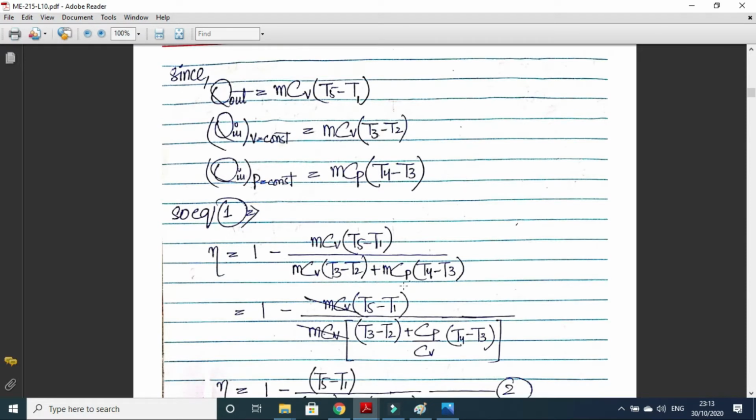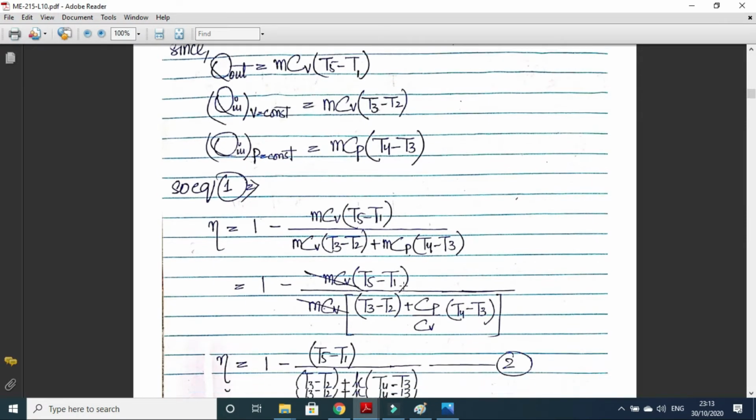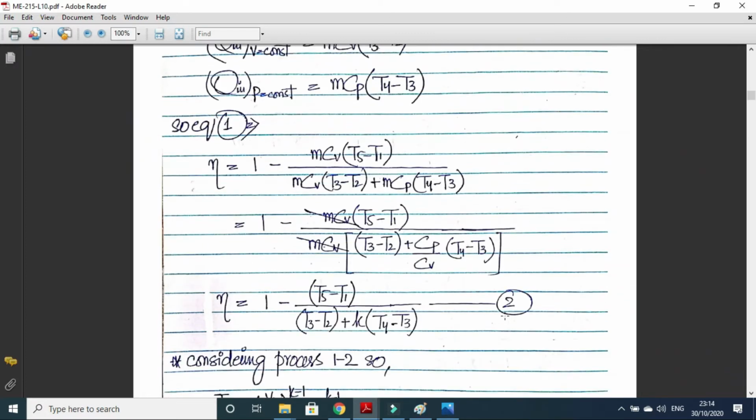We can take MCV constant or MCV common, so MCV will be cancelled out. So T5 minus T1, T3 minus T2, Cp upon Cv, because we have taken Cv common, so Cv was not here, so it should become Cp upon Cv, and Cp upon Cv is K. So let's call it equation number 2.